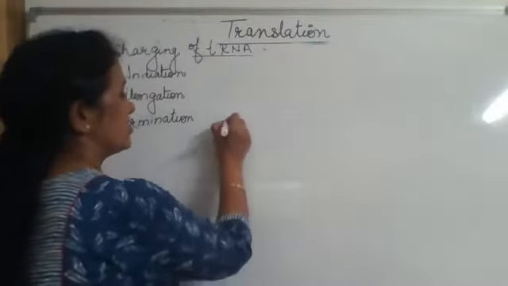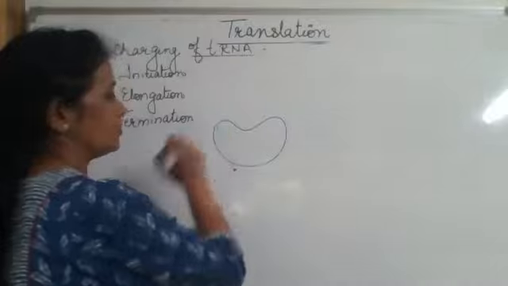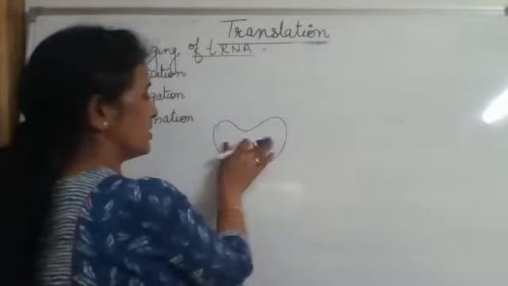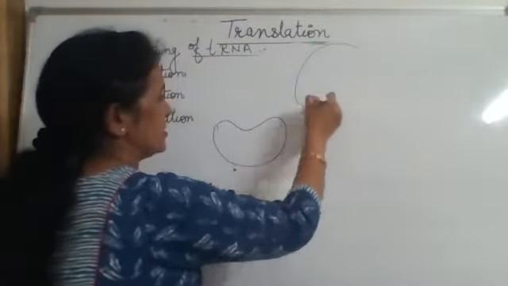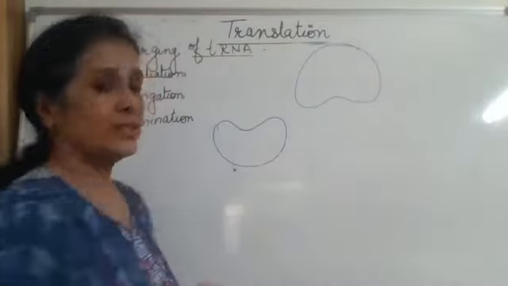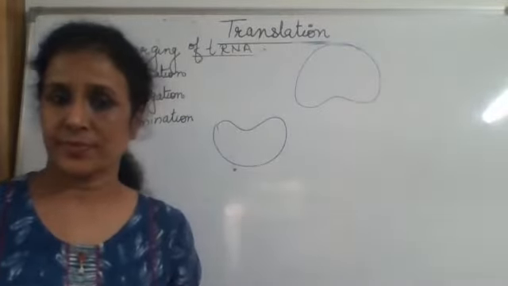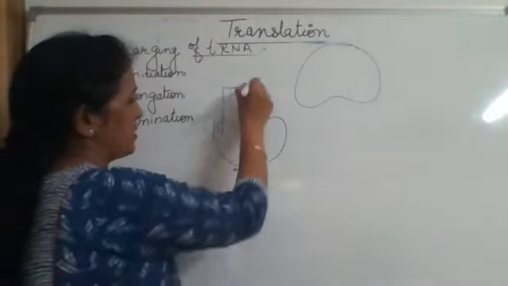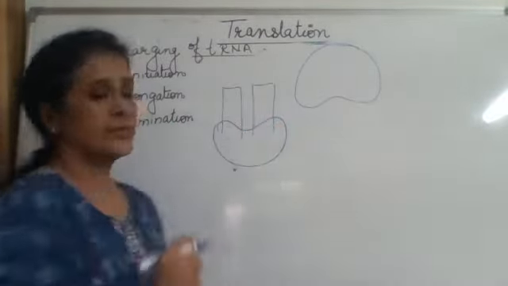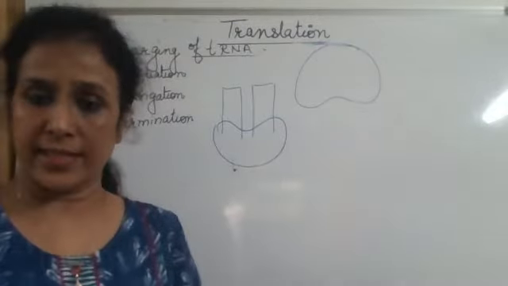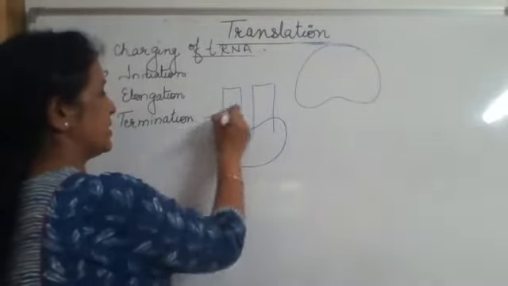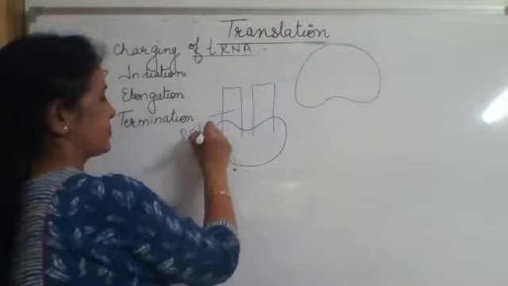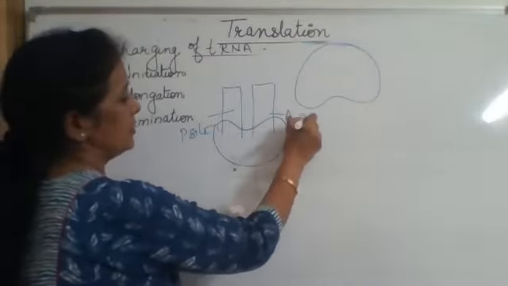These are two subunits of ribosome. This is the smaller unit and this is the bigger unit of the ribosome. This smaller subunit has two binding sites for the charged tRNA. This site is called the P site and this is called the A site.